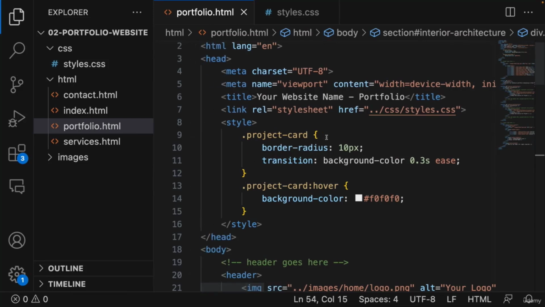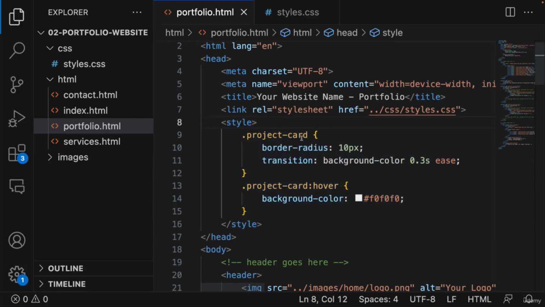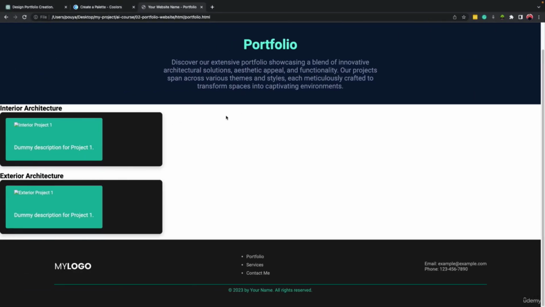So if you don't have any coding experience, you have to copy and paste the whole HTML code to ChatGPT so it can find the related code for the project card. But here inside the head, we have a style tag, which inside it we have CSS code. So right now this style part has some effect on our project card.